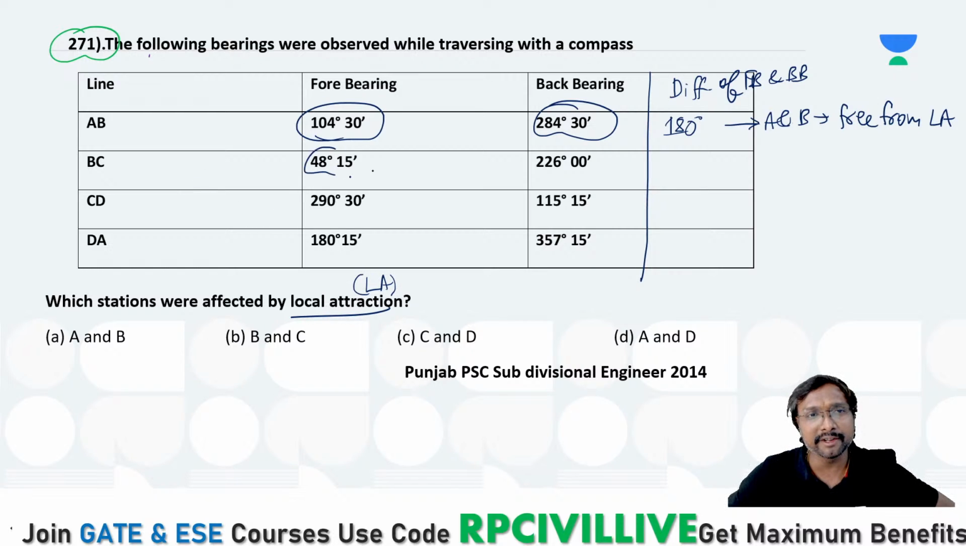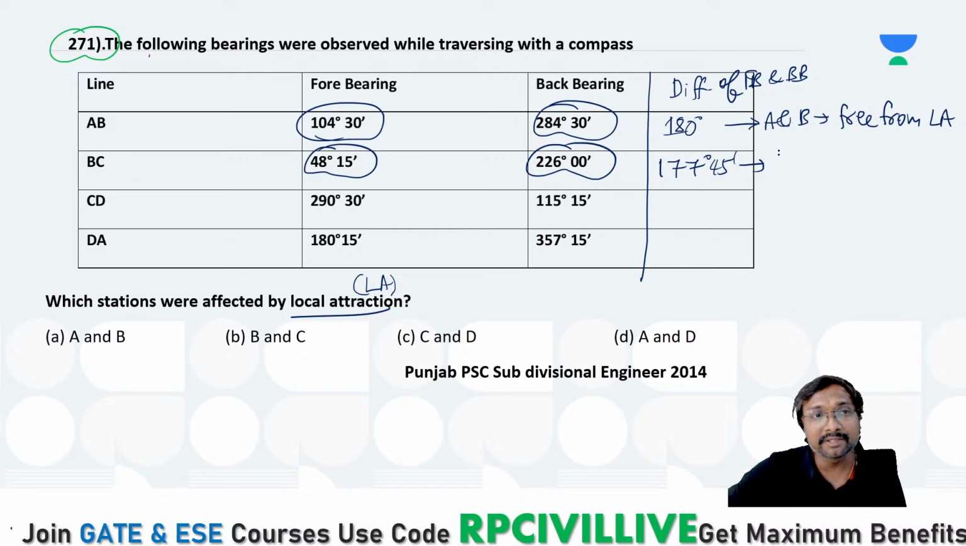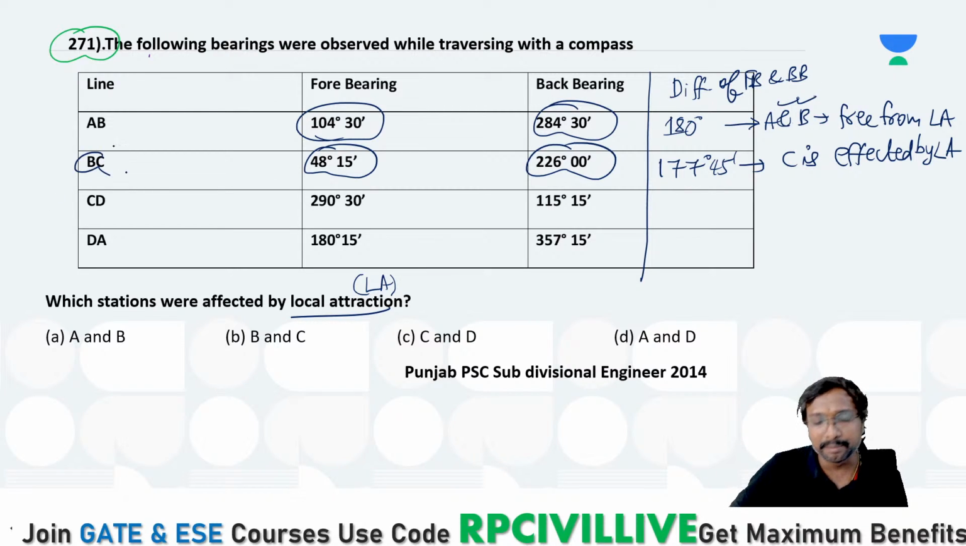Now if you observe the difference between B and C, here 48°15' and 226°0'. How much is the difference we are getting? 226 degrees minus 48 degrees 15 minutes comes to 177 degrees 45 minutes, right? So which one is affected? C is affected by local attraction, because we said that A and B are free from local attraction. From B and C, only C is affected by local attraction, right?